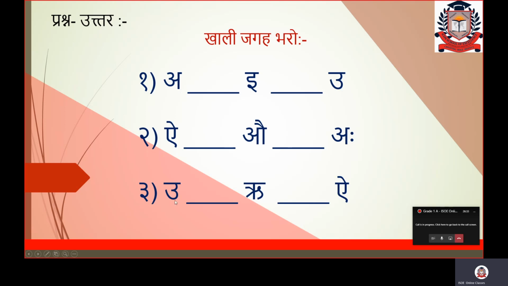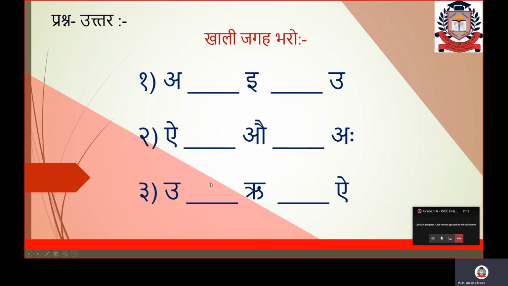Next, third part is u is here. Now who will tell after chota u which varan will come? Those who know the answer, fine. But those who still don't know, they will start repeating the swar letters from a. Okay. So let's speak. Just you have to speak inside of you that a, e, u. Now you can see that u is here. After u, which varan will come? Think in your mind. Then you will come to know that yes, after u it is u.